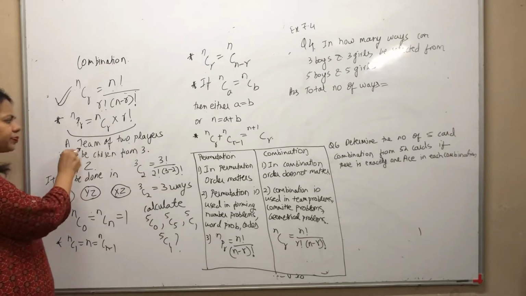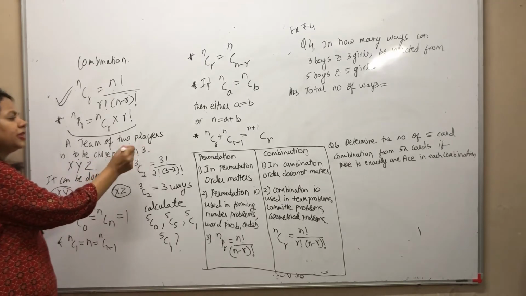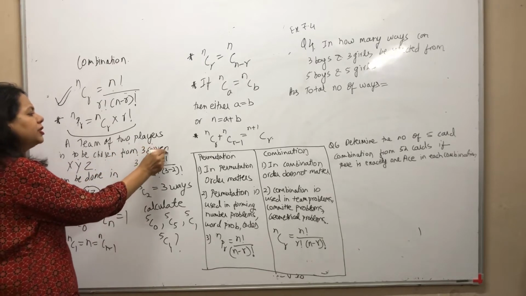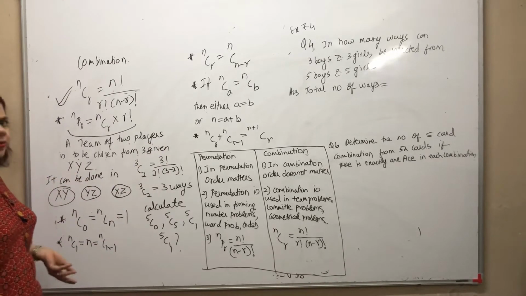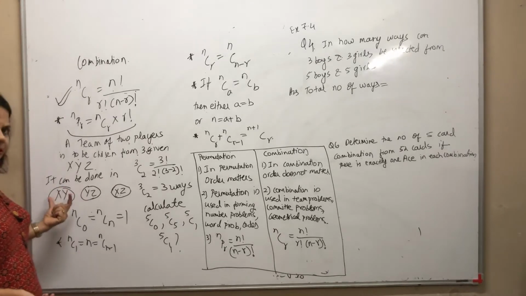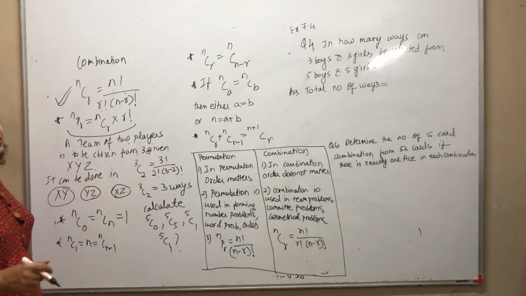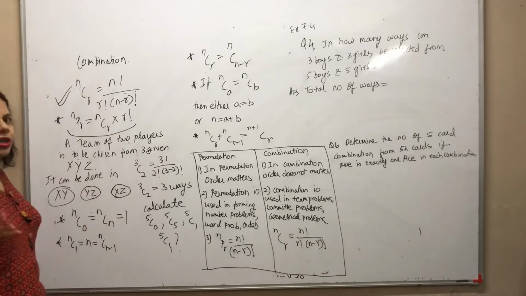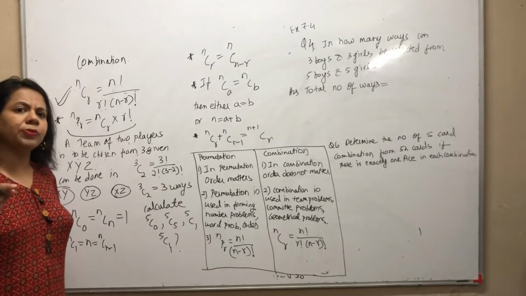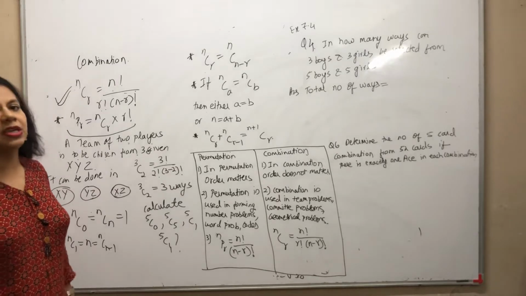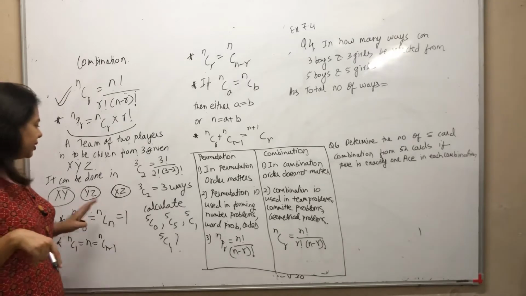For example, I'm supposed to choose a team of 2 players from 3 given players. I have 3 players given to me as X, Y and Z. So in how many ways can I do this? I can make one team as XY, another team as YZ and the third team as XZ. Now if I make a team here, XY and YX are not going to be different. In case of permutations, when we were making words, XY is a different word and YX is a different word, but here it does not matter.